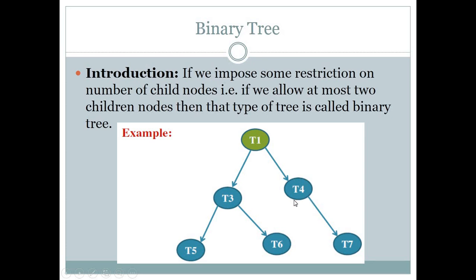If we discuss T4, then T4 is a parent node and it has only 1 child, T7, so it is also within the restriction. And if we talk about these leaf nodes T5, T6 and T7, they do not have any children, meaning 0 nodes, so we can say this type of tree is a binary tree. Again I am repeating that a binary tree will have a minimum of 0 children or a maximum of 2 children for every parent node. Okay, so this is a binary tree.